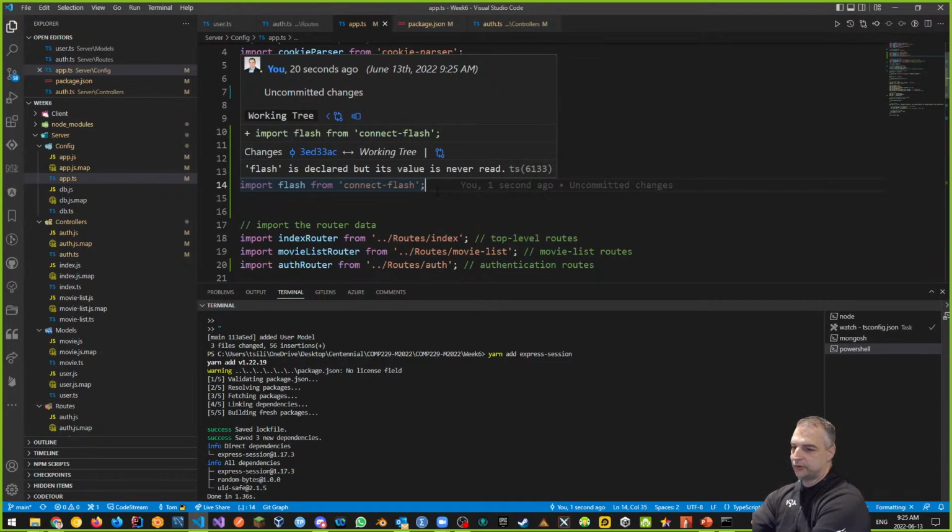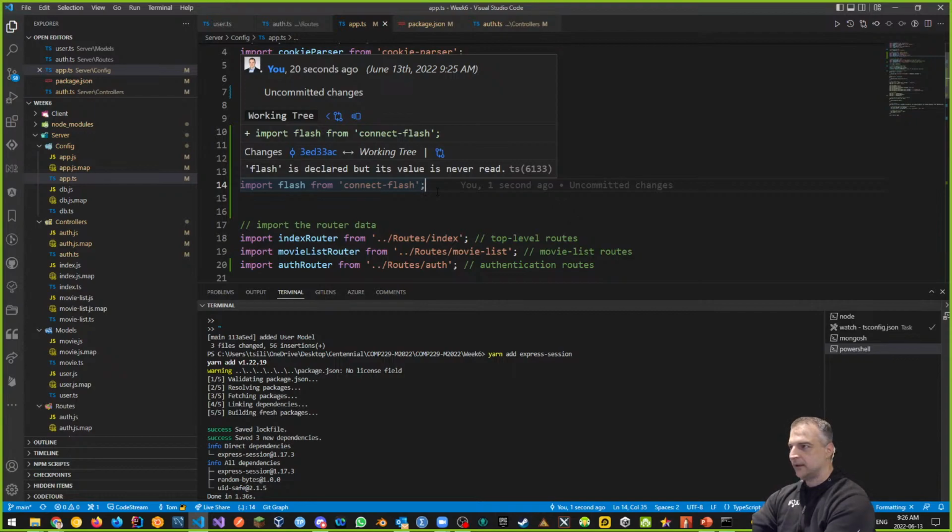We need JWT. JWT is JSON Web Tokens. We need those when we have a separate front end from a back end. Right now, our front end and back end are one. We're using Express, the Express view engine, for our front end. We don't have a separate front end. A separate front end would be something like Angular or React or Vue or Svelte or some other front end framework.